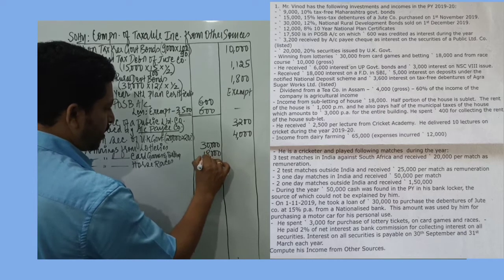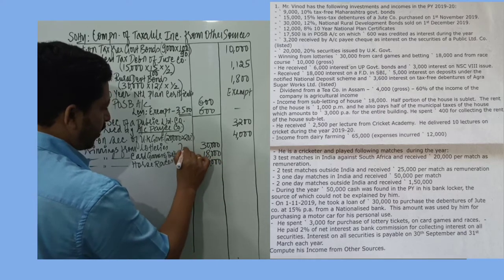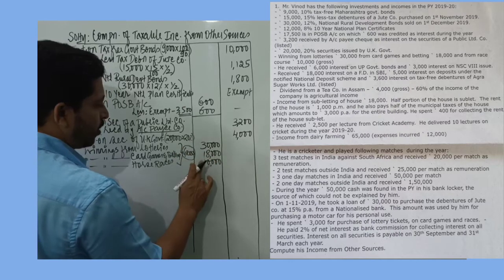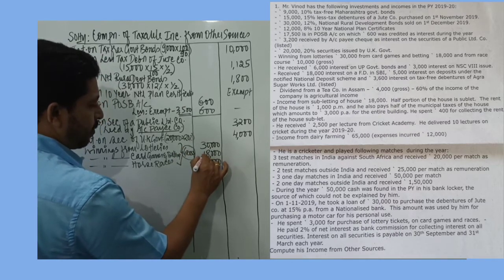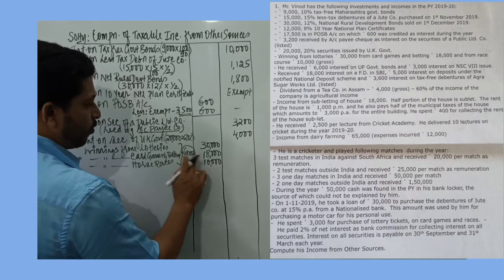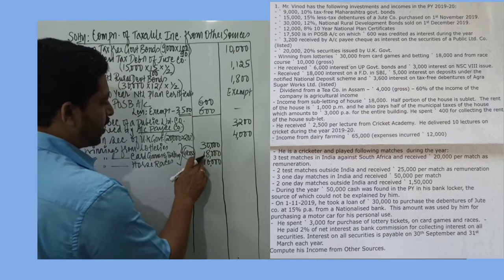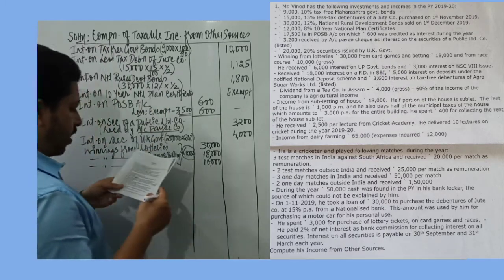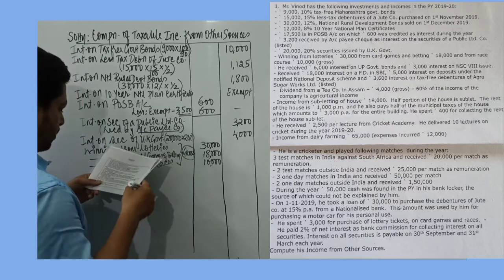And all these numbers given over here are gross amounts. So since these amounts given are gross amounts, grossing is not required. If net amount would have been given, we would have grossed it by adding that 30% TDS rate. So since gross amount is given, we take the full values.